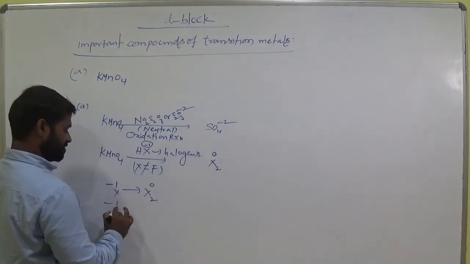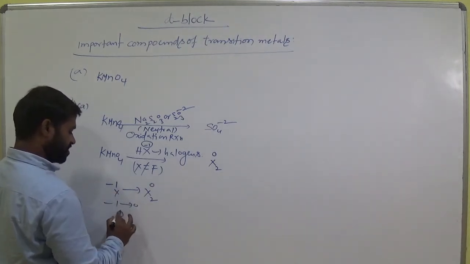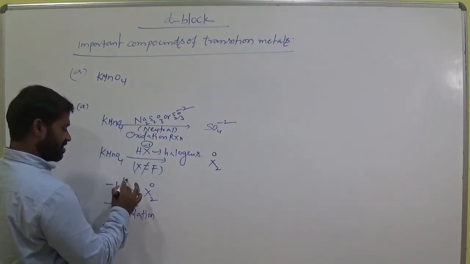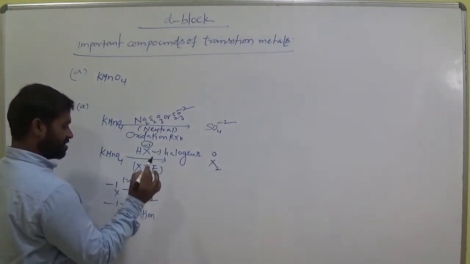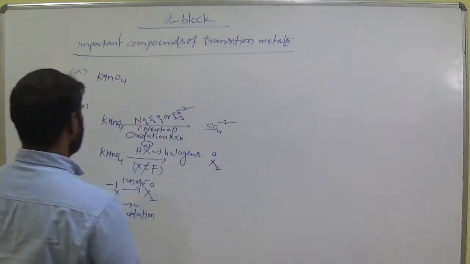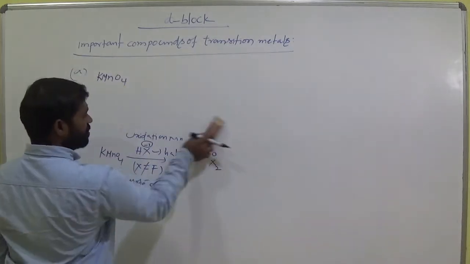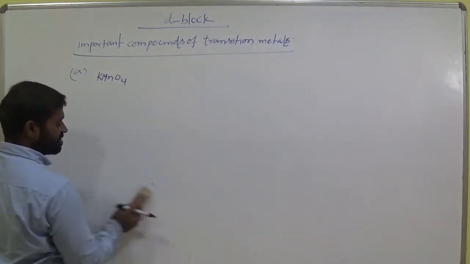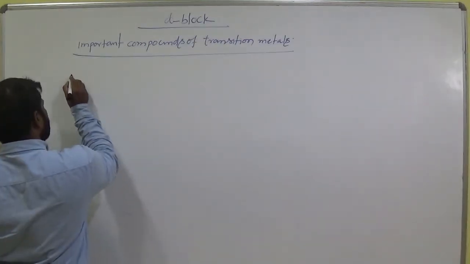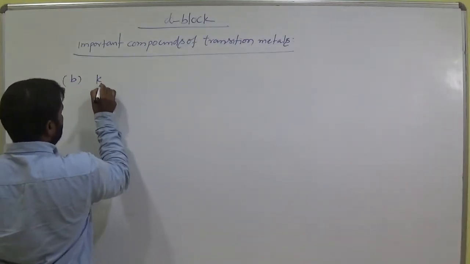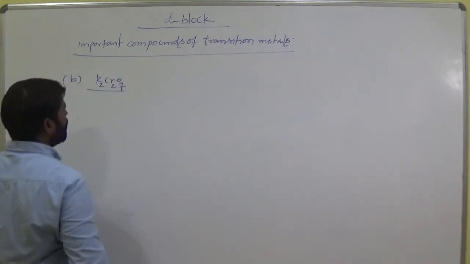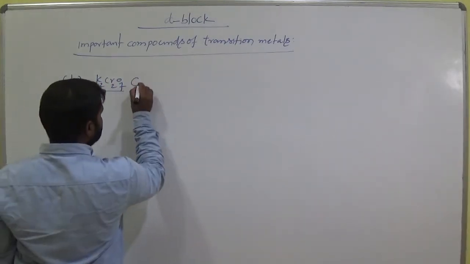-1 to 0 means oxidation, am I right? Loss of electron is oxidation. So KMnO4 acts as a good oxidizing agent. Okay, so we completed KMnO4. This is one of the important compounds of transition metals, and the second one is potassium dichromate, K2Cr2O7.